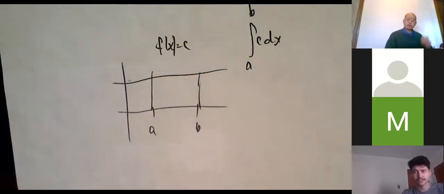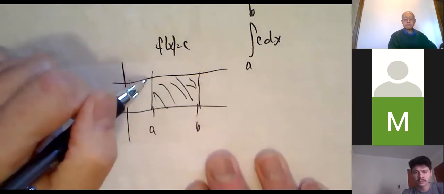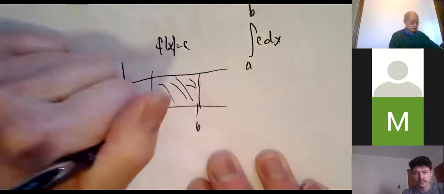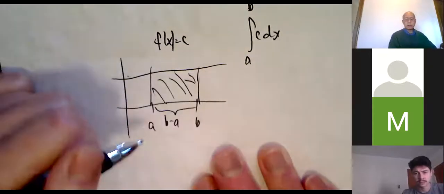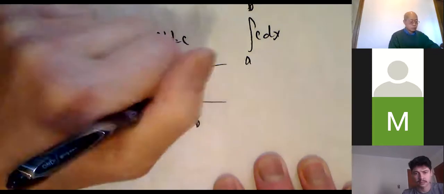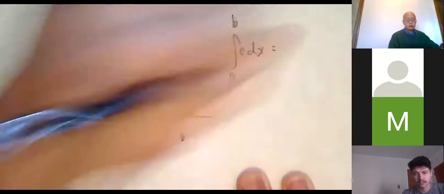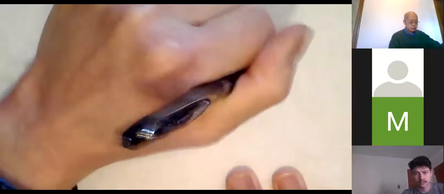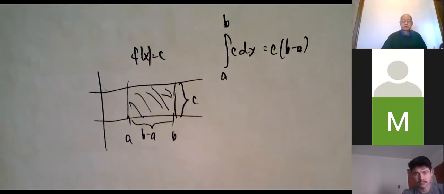We're talking about the area under the curve. In this particular case, we can find it exactly because it's a rectangle. Base times height. How far is it from a to b? b minus a, bigger minus smaller. That height is c. So what's base times height? c times b minus a. That's the reason why property 1 works.